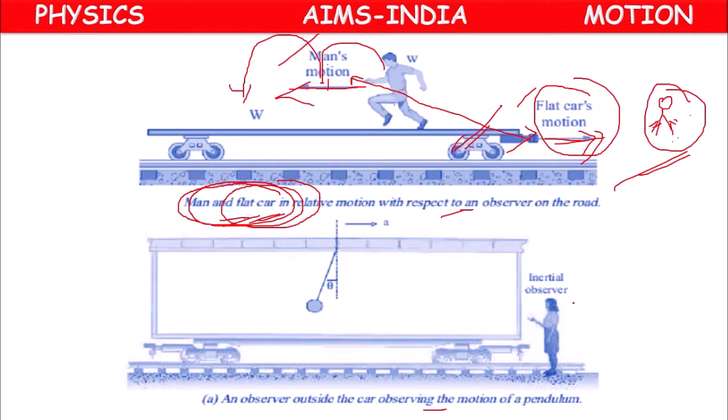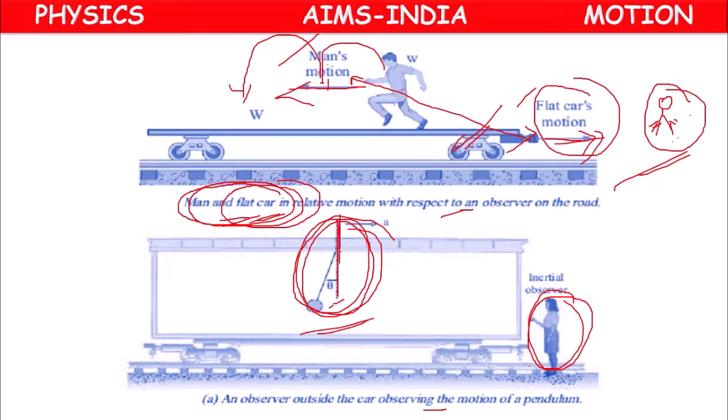Here one observer is outside the car. Suppose there is a pendulum and the pendulum is fixed. What will he do? He will observe only the motion of the pendulum, because it is fixed at one place. But here, as the car is moving forward and the person is moving backward, he will observe the relative motion of the man.